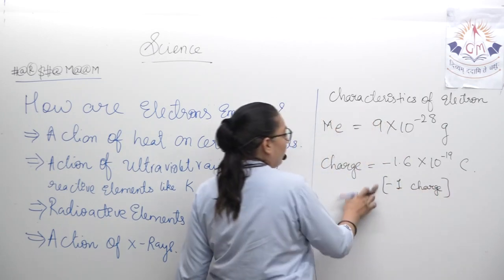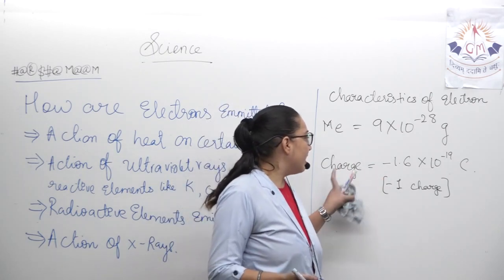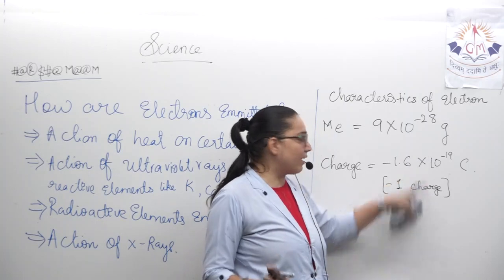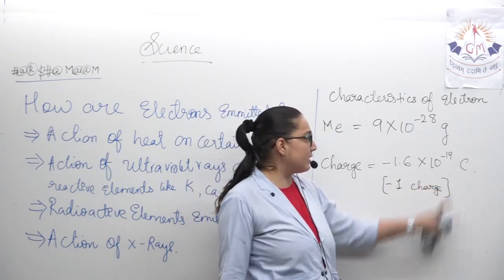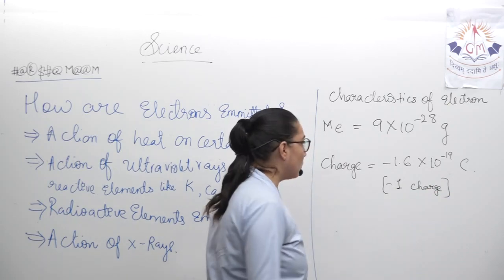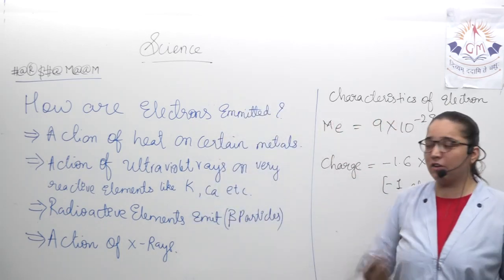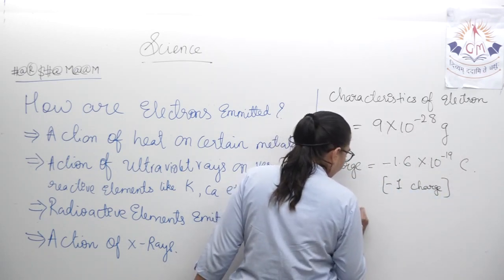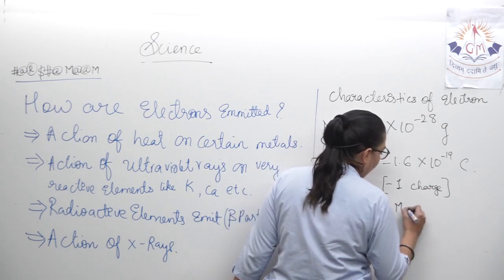If we look at it in comparison, then one charge is this. Charge on one electron is minus 1, and that minus 1 is this much. In coulombs it is minus 1.6 into 10 raised to minus 19 coulomb. If we compare the mass of electron and the mass of hydrogen, then mass of electron is 1 upon 1840 times the mass of hydrogen.